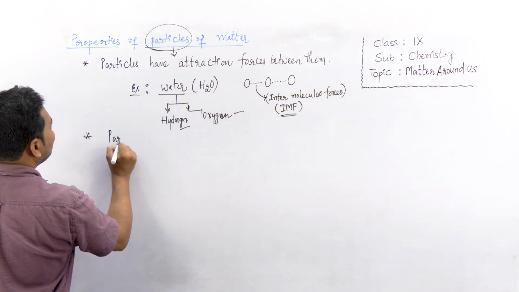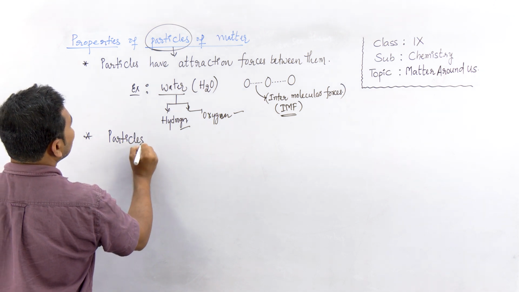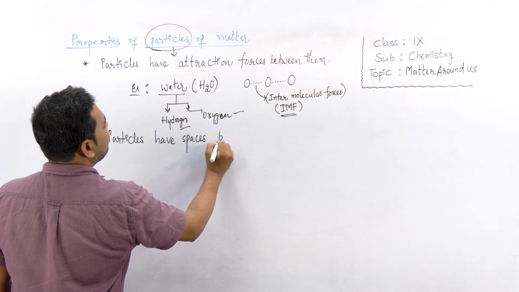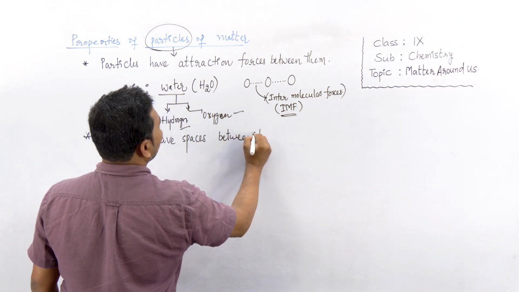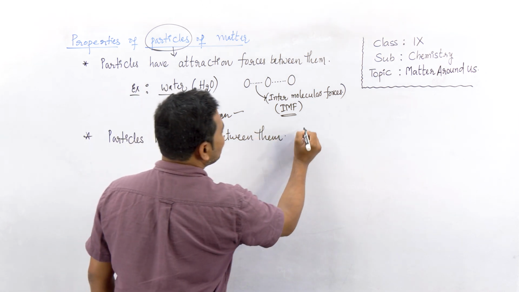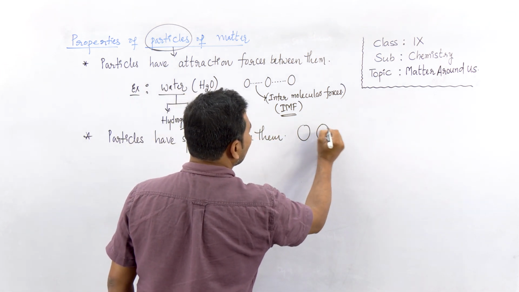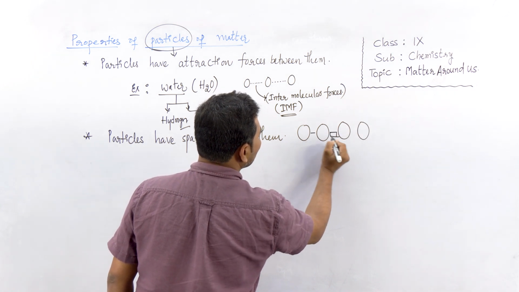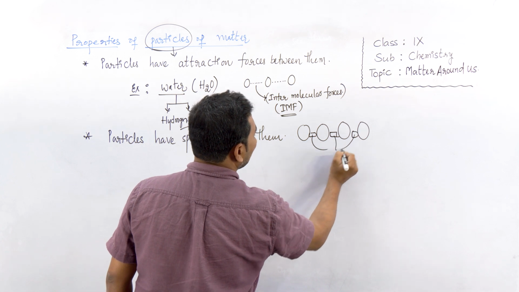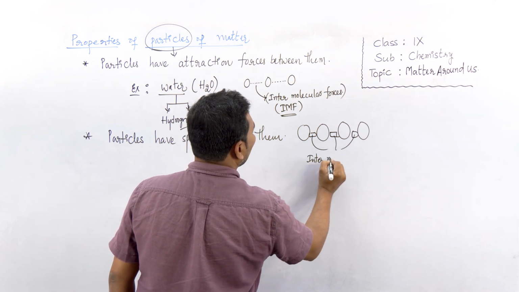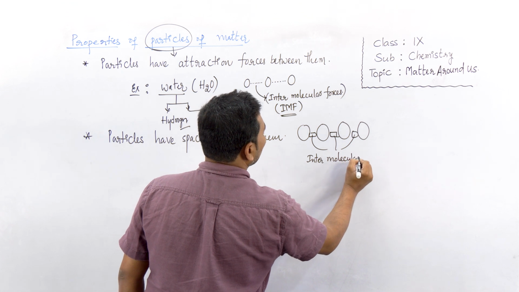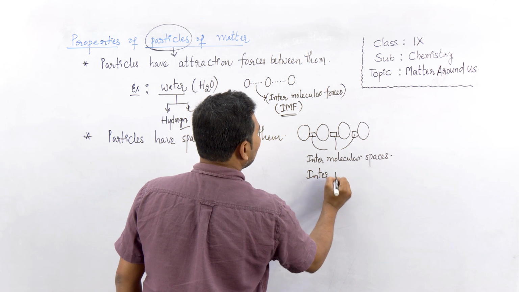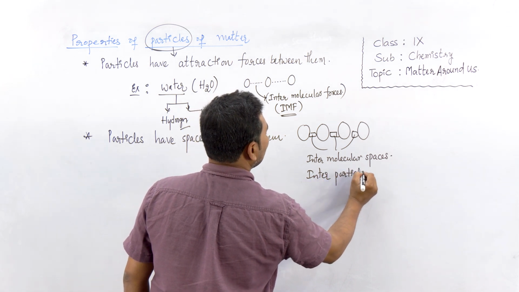And the next important one is, particles have spaces between them. Let's say this is one particle of matter, this is another particle of matter, this is another particle of matter. So we have some spaces. You see these spaces, right, between them. These spaces are generally called intermolecular spaces, or we also say interparticle spaces.